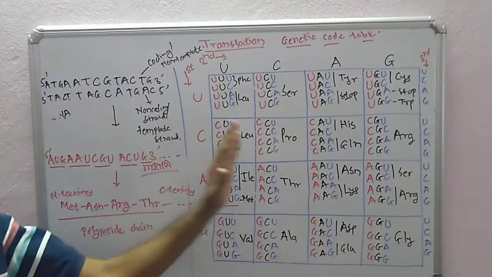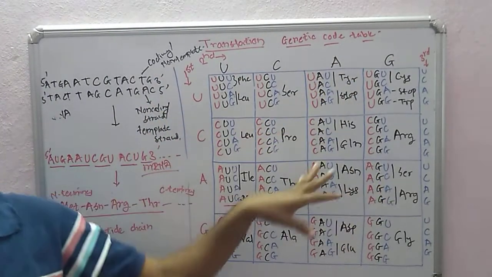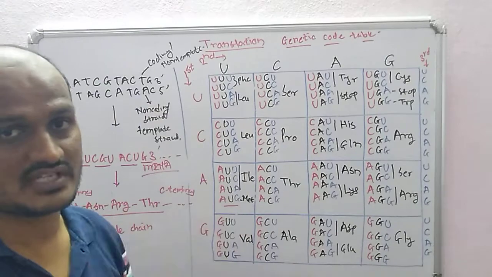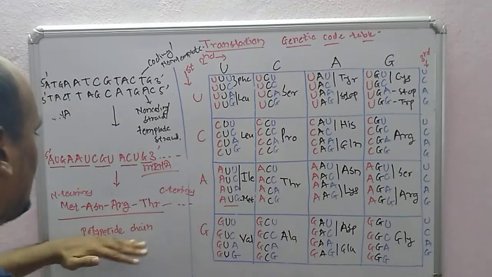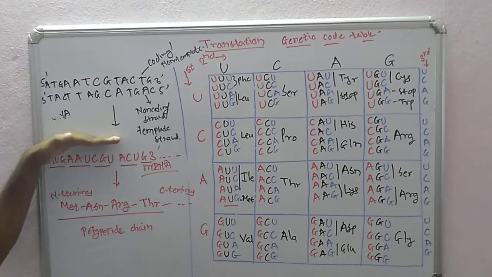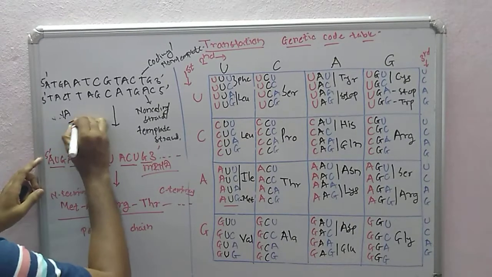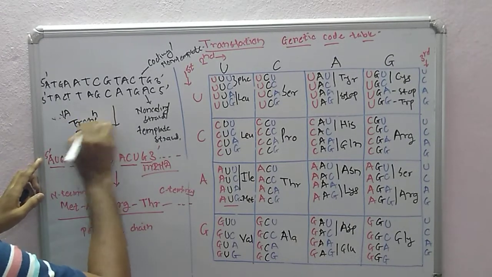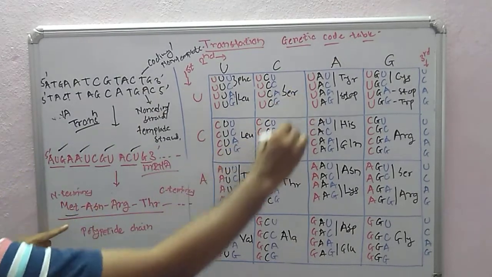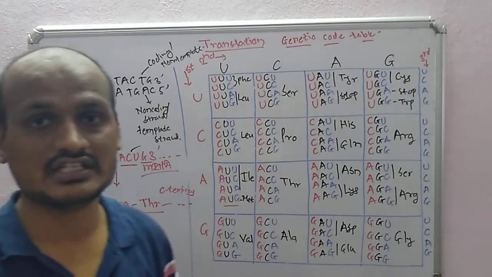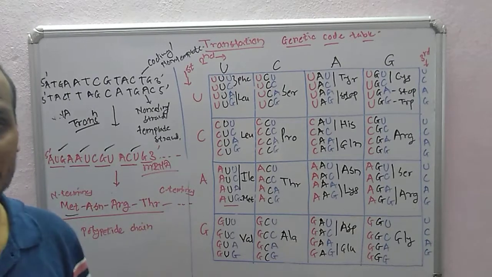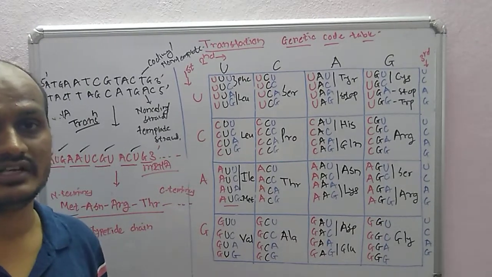And this is our process of translation. For translation, this is our raw material. This information is already present in the genome. The genome has determined which codon will code for which amino acid, and based on this genetic code table we can synthesize this polypeptide chain. How? We have a DNA sequence, we transcribe it. This is the process of transcription. Transcription gives the 3 letter codons, and we can find these in the genetic code table and determine that this is our polypeptide chain. That is the process of translation, and this is what the genetic code table is for.